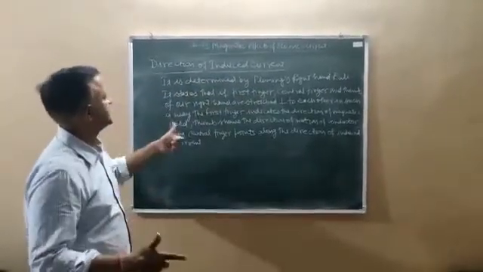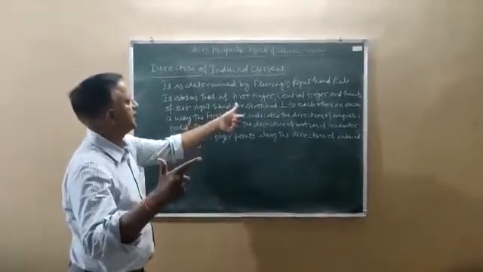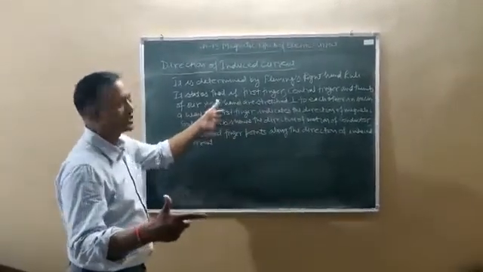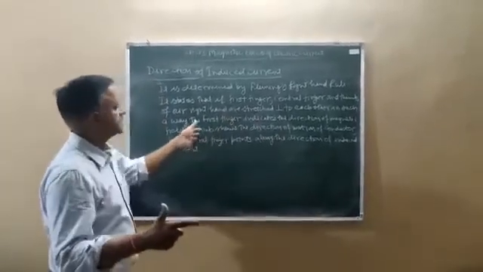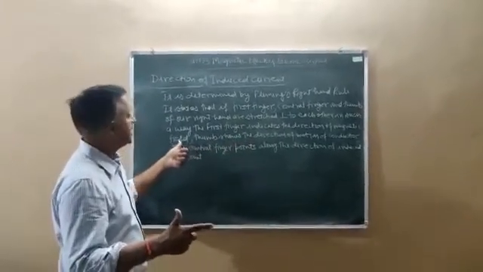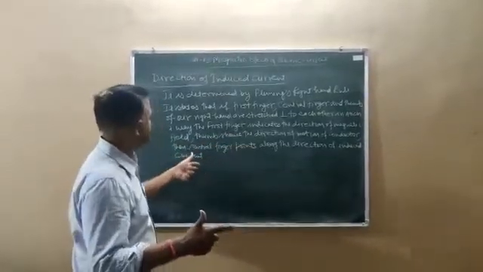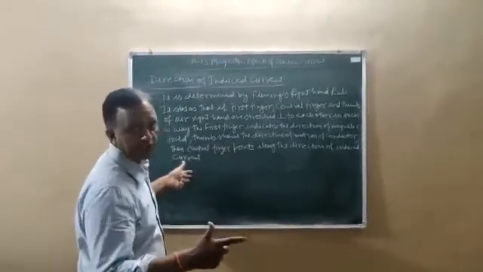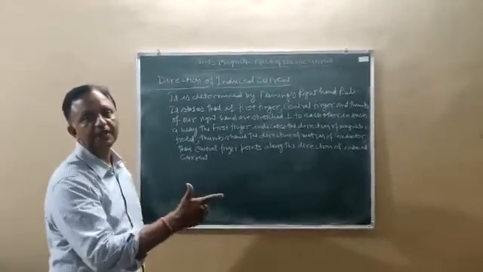It states that if the first finger, central finger and thumb of our right hand are stretched perpendicular to each other in such a way that the first finger indicates the direction of magnetic field, then the thumb shows the direction of motion of the conductor, and the central finger points along the direction of induced current. So the direction of induced current is determined by Fleming's right hand rule.